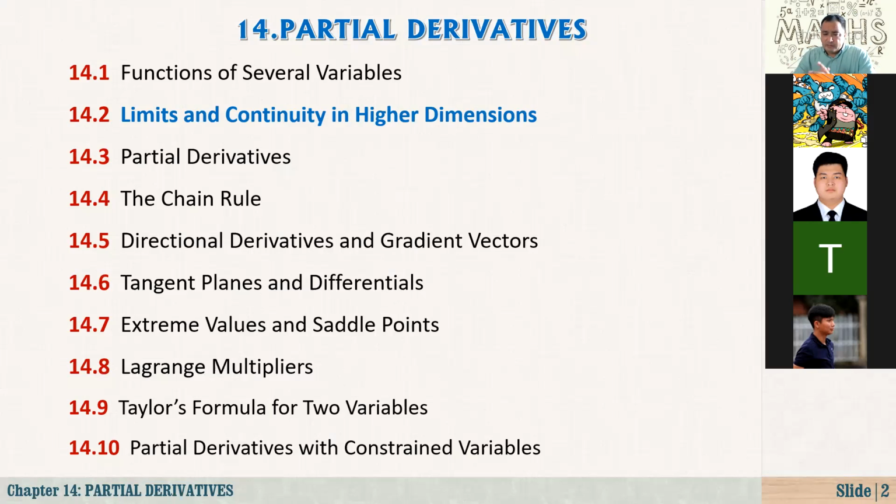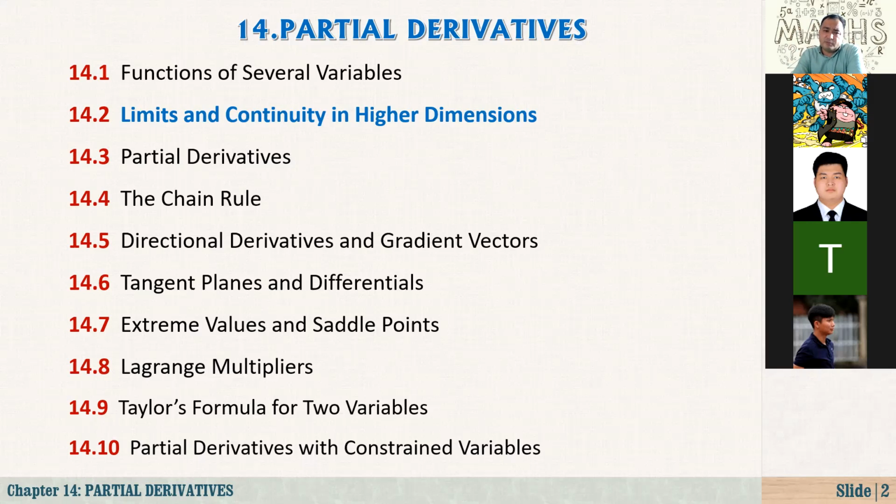Also level curves, open sets or open regions, closed sets or closed regions, and how we define an interior point or boundary points.